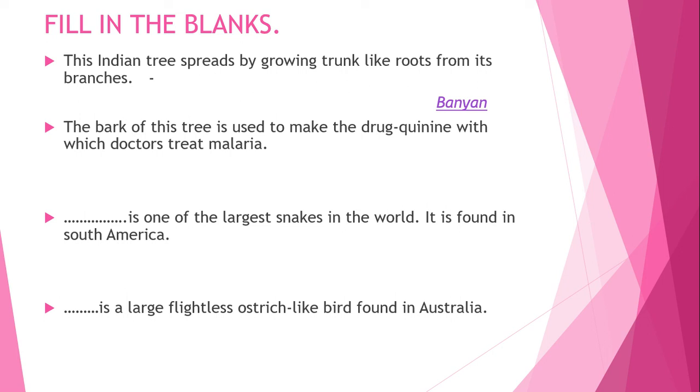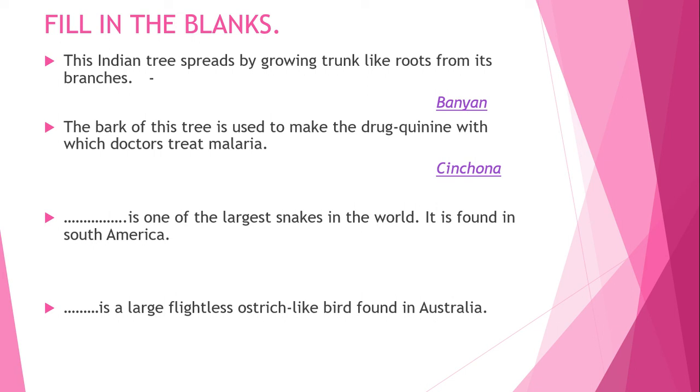Next one is, the bark of this tree is used to make the drug quinine with which doctors treat malaria. The disease called malaria is treated with the help of a drug called quinine, and the plant from which we get this drug is cinchona. This is the name of that particular tree. The bark of this tree is used to make the drug quinine with which doctors treat malaria. Okay, cinchona.